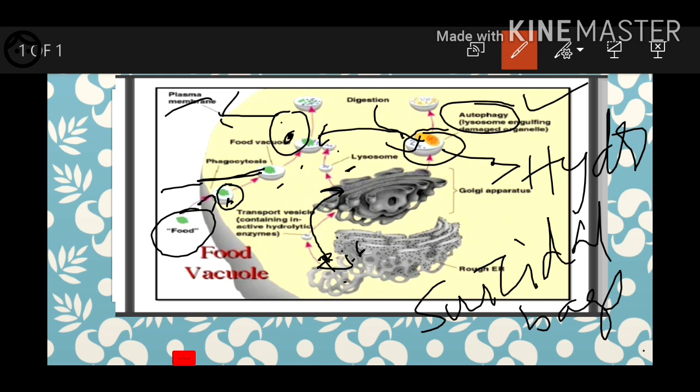Here, already explained, this Golgi complex is very near to the nucleus. Here is the nucleus. From the nuclear membrane, the endoplasmic reticulum will rise, and that is very near to the Golgi complex. Whatever proteins are derived from this endoplasmic reticulum are modified in the Golgi complex. This is the situation. Autophagy and phagocytosis are the functions of the lysosomes. You have to remember.